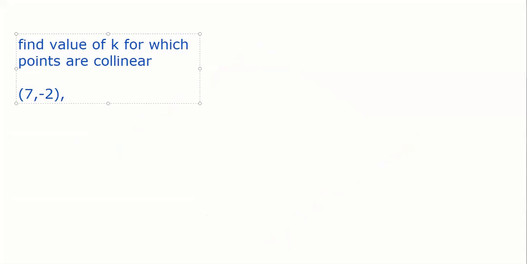Obviously there will be 3 points: (7, -2), (5, 1) and (3, k). Where is k here? I think I wrote it wrong, sorry. Because we need k. The question is: find the value of k so that the points are collinear.